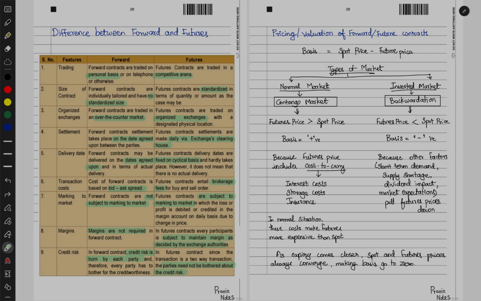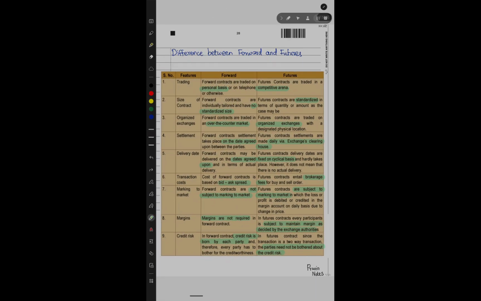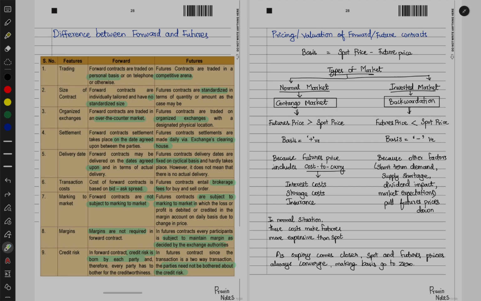Now, in case of futures or forward contracts, how we price them, how we value them, that we will see now. Here, the pricing, or we call it the basis, right? Now spot price minus future price will be called the basis. We came across the spot price and future price. So spot price is nothing but the current price at which it is selling in the market, and future price is what we agreed upon. Now the difference between these two prices is called the basis. Now why will there be a difference? So that's what we are seeing here.